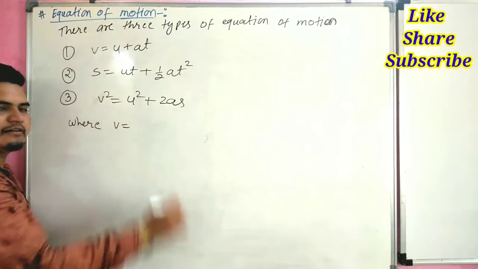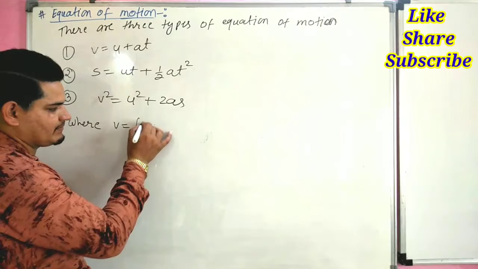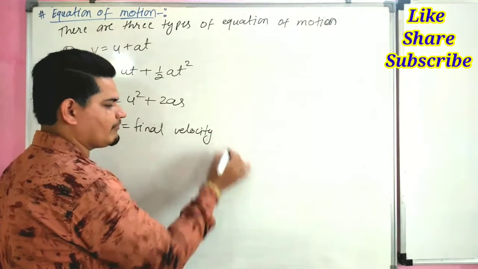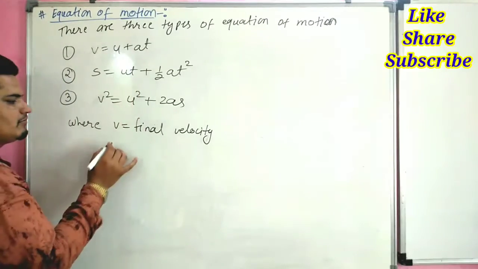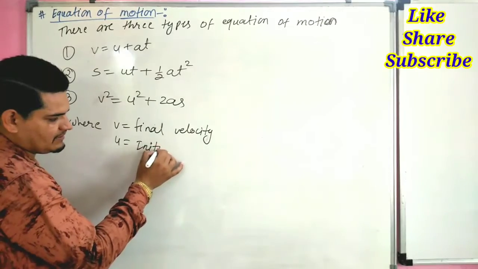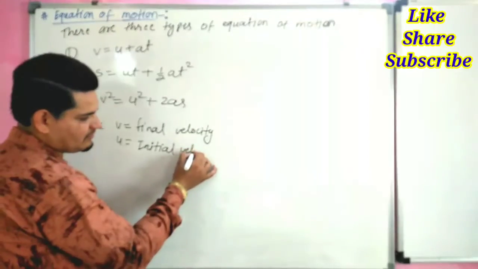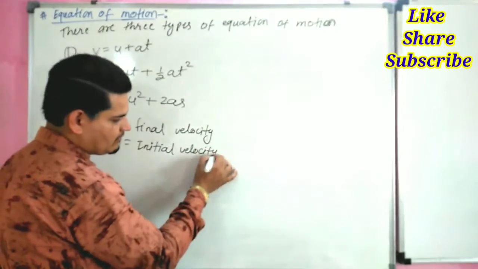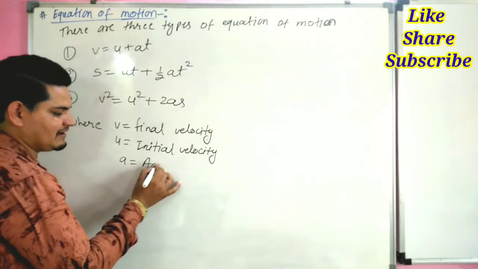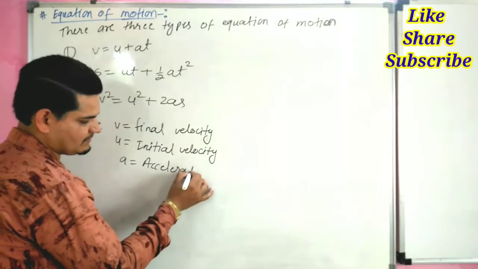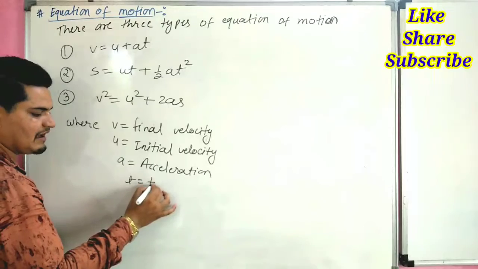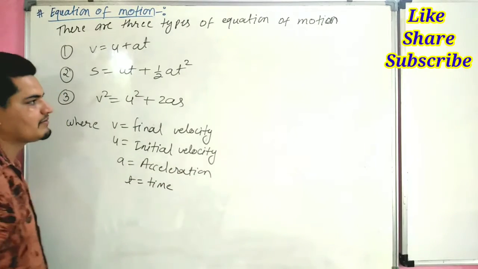Where v is the final velocity of an object, u is the initial velocity of an object, a is acceleration and t is the time taken by an object.